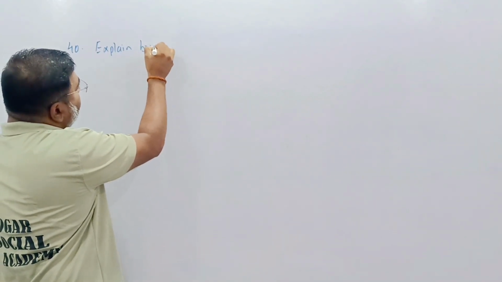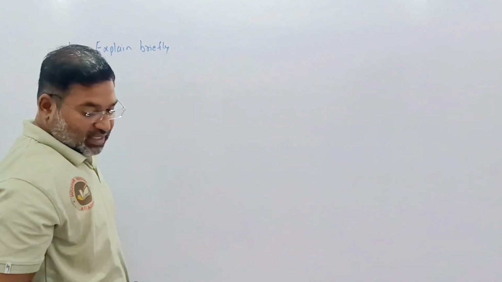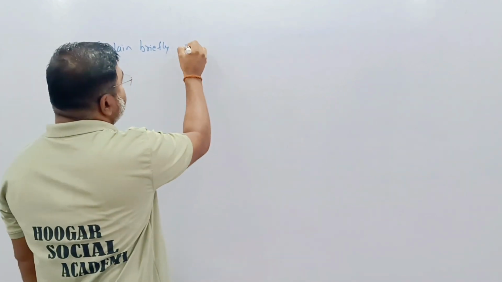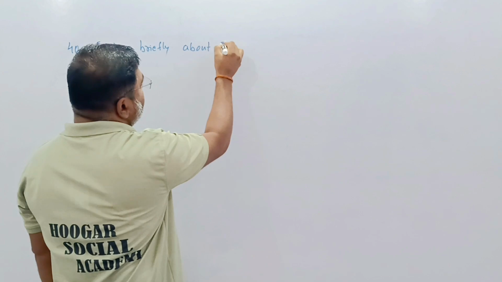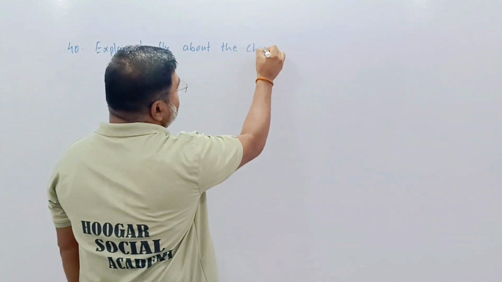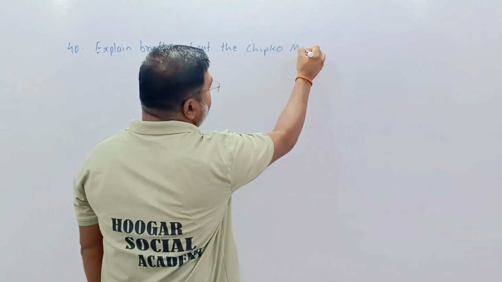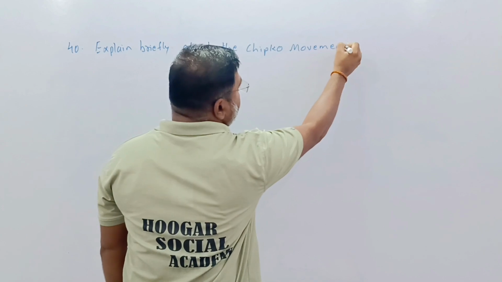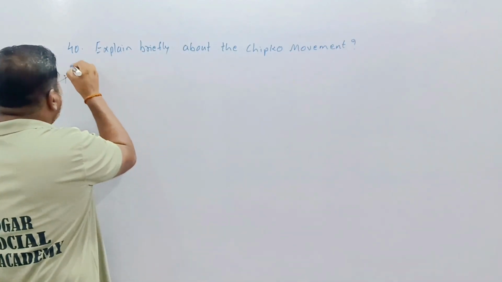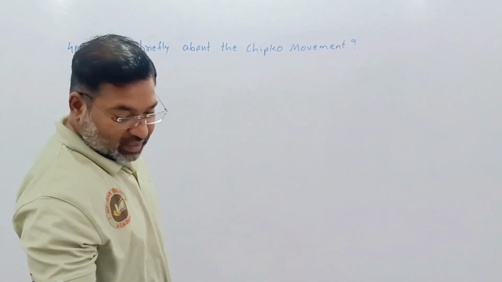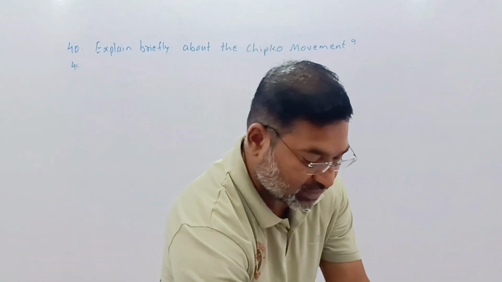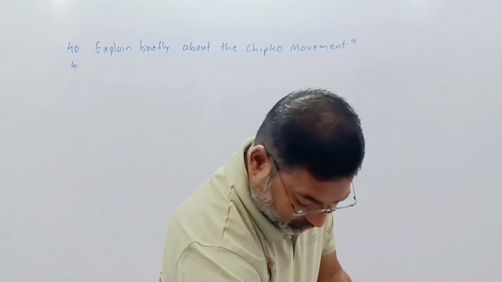It asks: explain briefly about the Chipko movement. Briefly about which one? About the Chipko movement, the question you are going to answer.